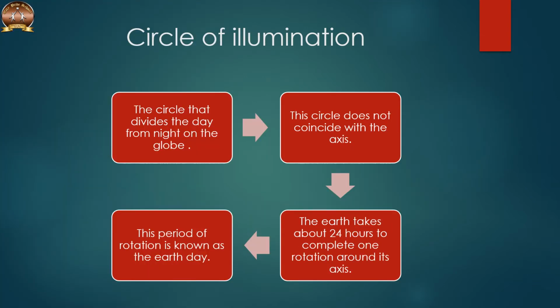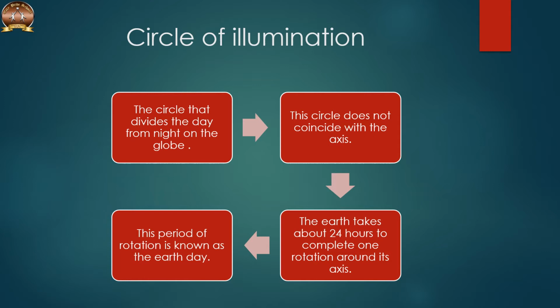The earth receives light from the sun. Due to the spherical shape of the earth, only half of it gets light from the sun at a time. So the portion facing the sun experiences day, while the other half away from the sun experiences night. The circle that divides the day from night on the globe is called the circle of illumination. This circle does not coincide with the axis.